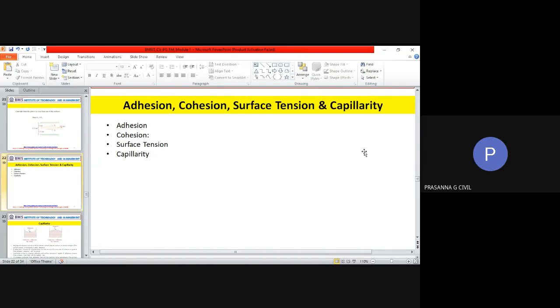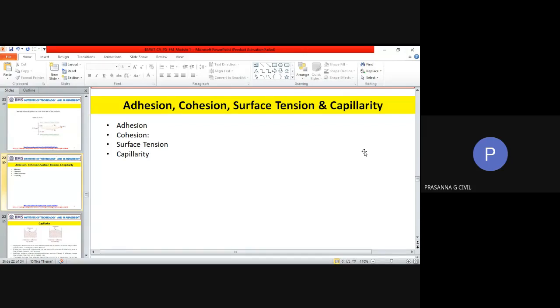If cohesive forces are stronger, so in water cohesive forces are not strong, but if you take a liquid like mercury in a glass tube, you will see that instead of a U shape, it will take an inverted U and you will have the bulge on the top. That is because of the strong cohesive force.